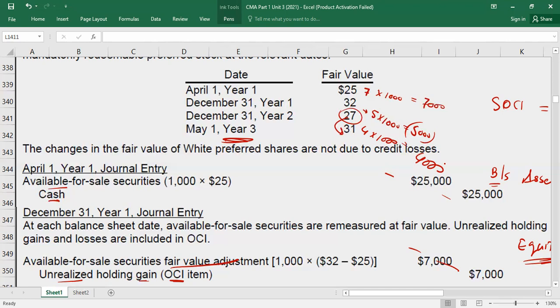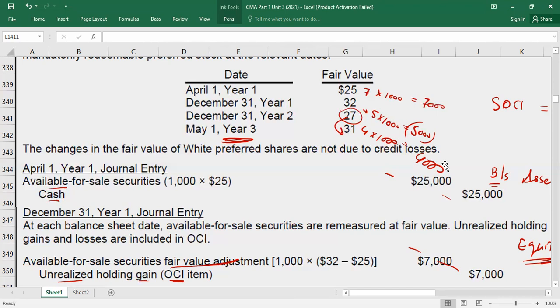Guys, there is one topic which is called transfer between debt securities, like what you will do if you transfer from held to maturity to trading, or from trading to available for sale. For CMA, it's not required. You can simply skip. But if you want the video, I can provide it. I have recorded the video for that. You can directly watch it on my YouTube channel also. But for you, no need to waste time. Only do the important things. If you are a CPA student, then that topic is important.